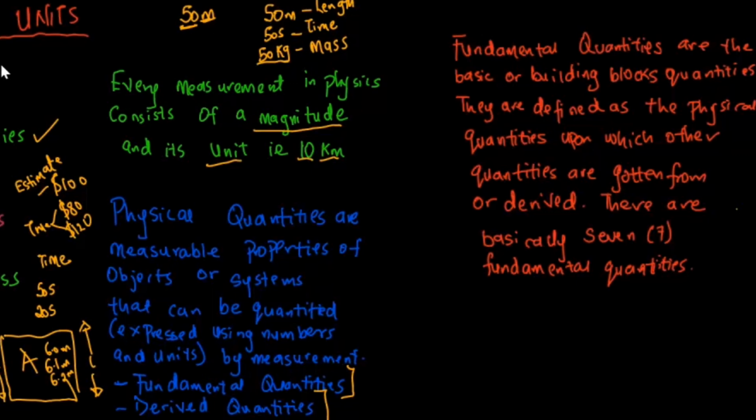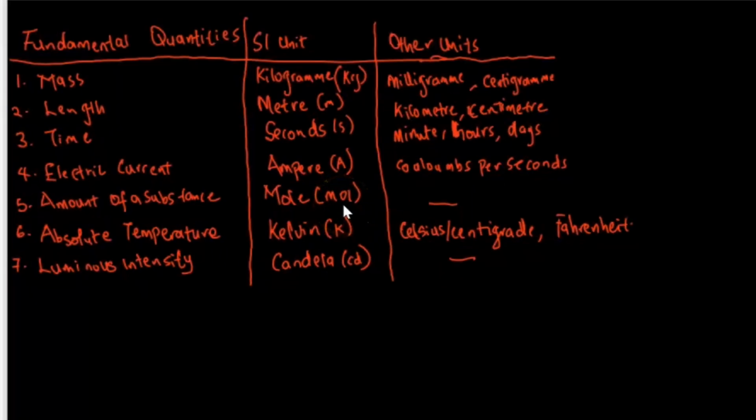We are going to move on to look at these fundamental quantities. Here is a table showing the various fundamental quantities we have in physics, their SI unit as well as other units. Recall that fundamental quantities are the basic quantities from which other quantities are derived, or simply put, they are the building blocks for other physical quantities.